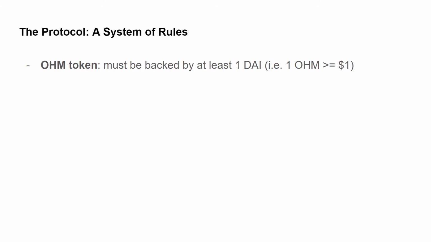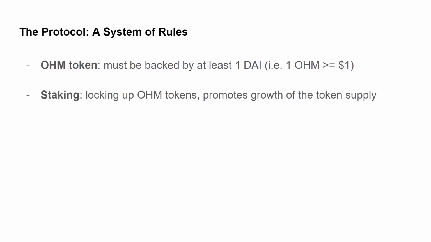Each OM token is currently backed by one DAI stablecoin. Basically, one OM is worth at least 1 USD. The market is free to decide what the OM token is worth, but it will never be worth less than 1 USD. The treasury can control this by burning OM and decreasing its supply. Users can stake or lock up OM tokens so that they can't be bought or sold. When the supply of OM tokens is increased, it is distributed to stakers.